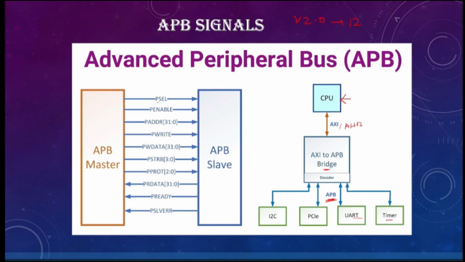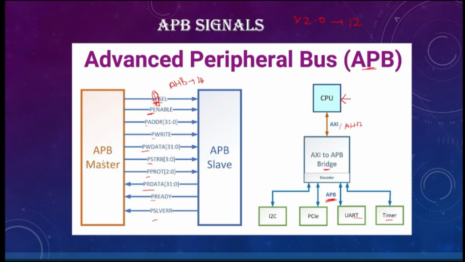These are the 12 signals: PSELECT, PENABLE. Now if you see all these signals, they are introduced with P as their initial letter. Why is it? Because it is APB, that is why the P bus. For example, if it is AHB, then it is introduced with the H letter, like HSELECT, HENABLE. Since it is APB, we have PSELECT, PENABLE, PADDR, PWDATA, PSTRB, PPROT, PRDATA, PREADY, and PSLVERR. These are the signals that we are going to talk about in APB in later sessions.